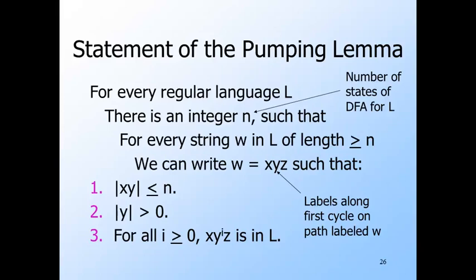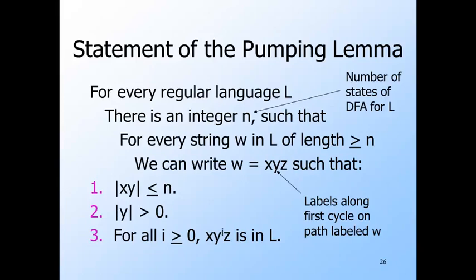This statement is particularly complex because it is of the form for all there exists for all there exists. But here's how we use it. Think of a game played between you and an adversary. You pick the language L that you want to show is not regular, and suppose the adversary claims it is regular. Then the adversary has to provide the there exist parts while you play the for all parts. You've already picked L. Now the adversary has to pick n. He can pick a number as large as he likes, but once picked, it is finalized and the game proceeds.